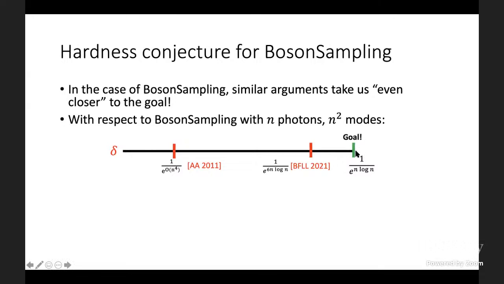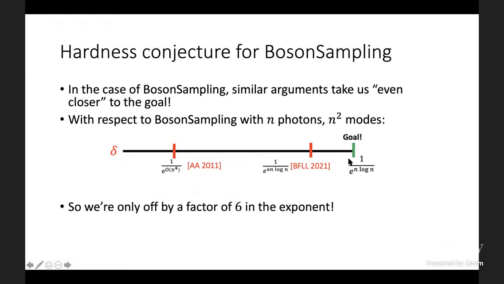And now the goal changed, and it changed in our favor. The reason for that is because the size of a typical output probability in a boson sampling experiment is 1/e^(n log n). So we're only off by a factor of 6 in the exponent after our very recent paper.